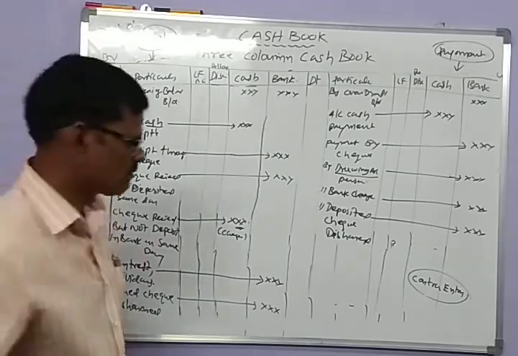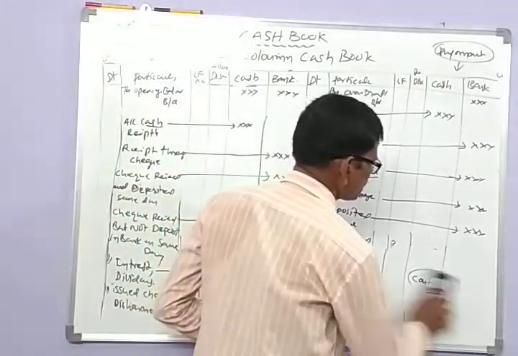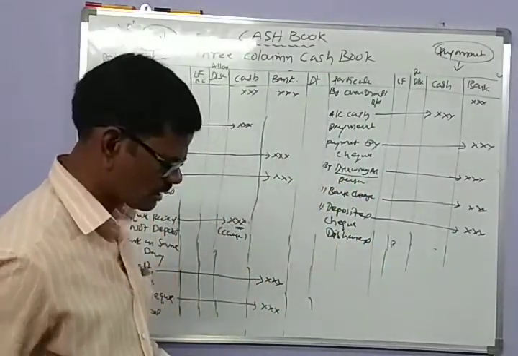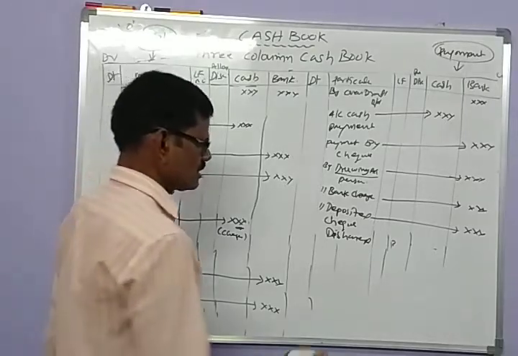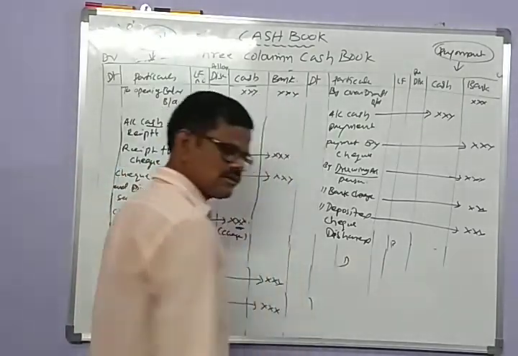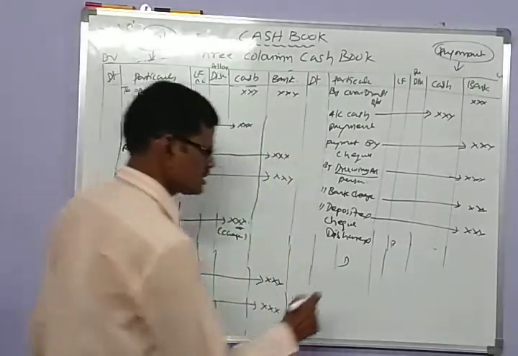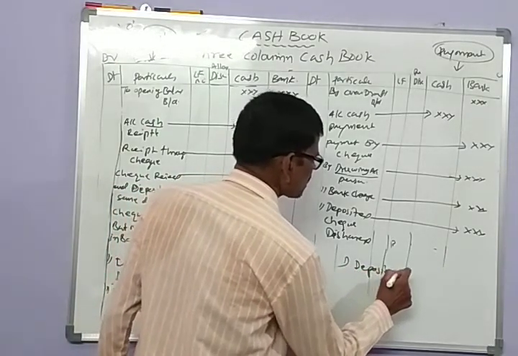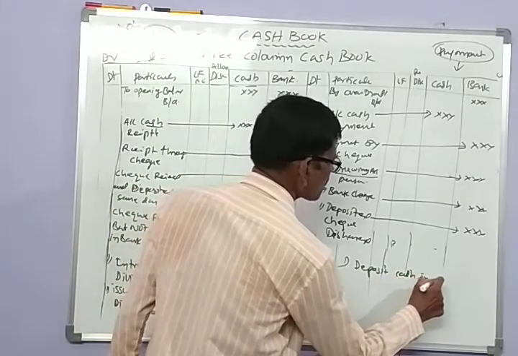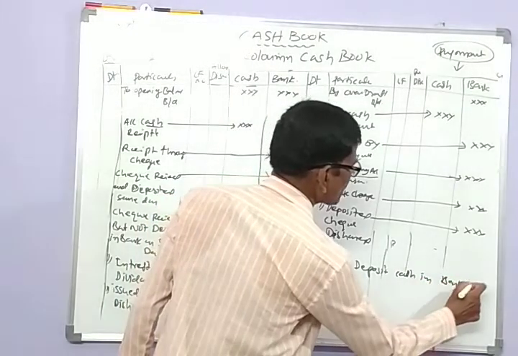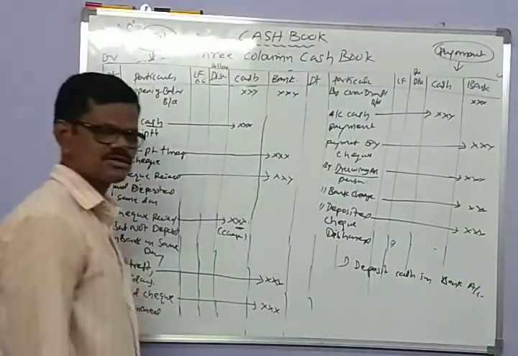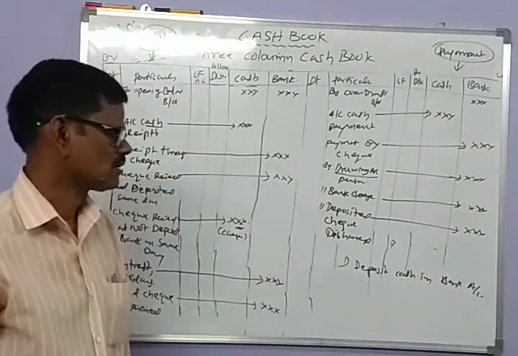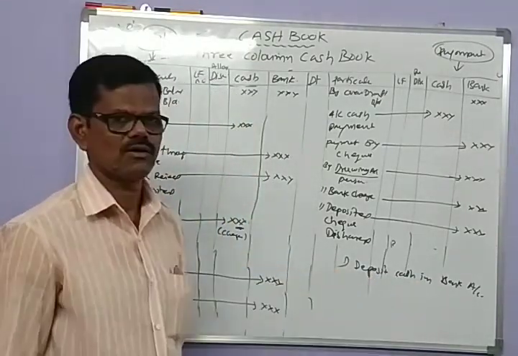There are three occasions to enter contra entries. One occasion is depositing cash in the bank account.